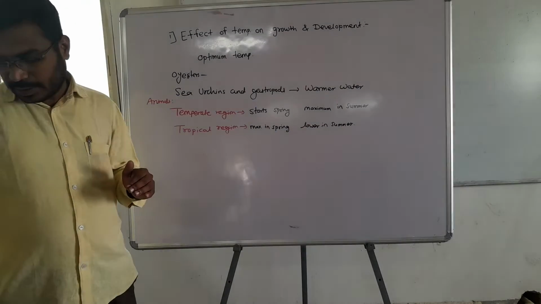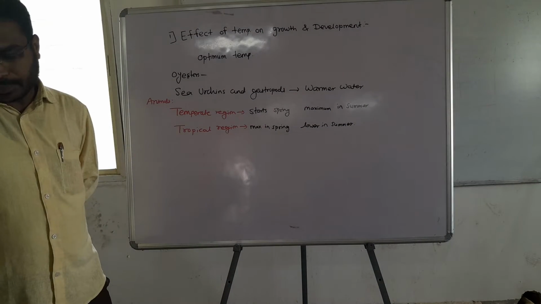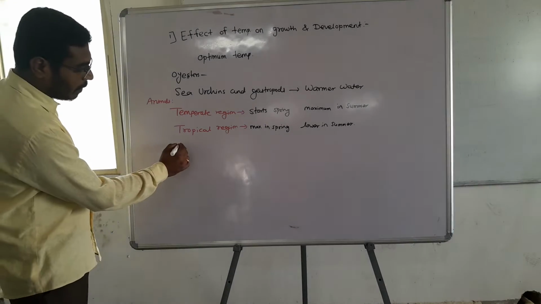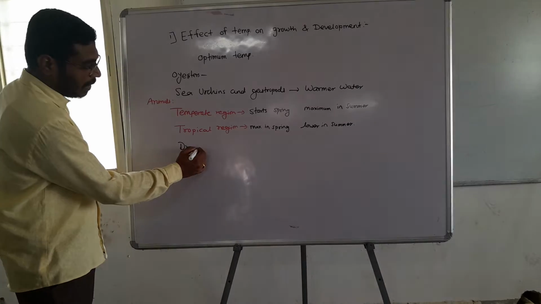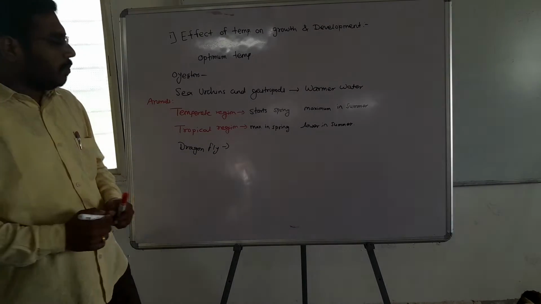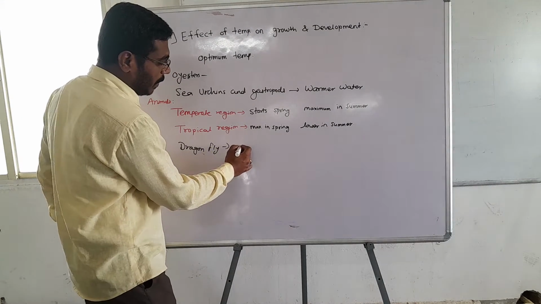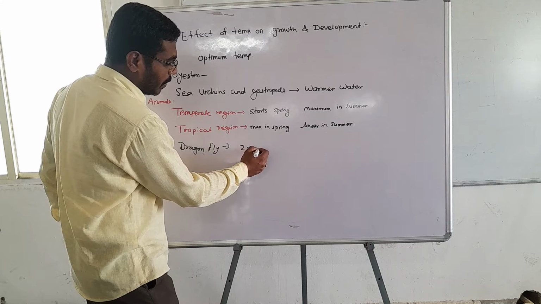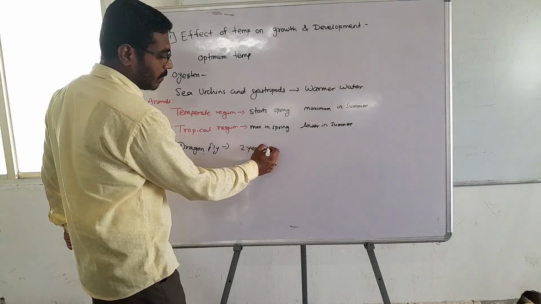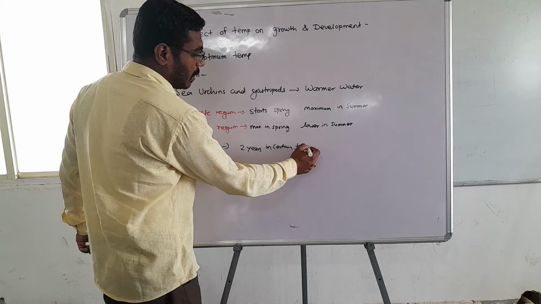Now, in the life history of some dragonflies, we know dragonflies. These dragonflies may achieve their growth and development in up to 2 years in certain areas, in certain temperature conditions.